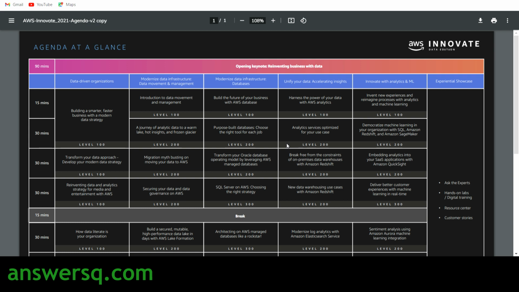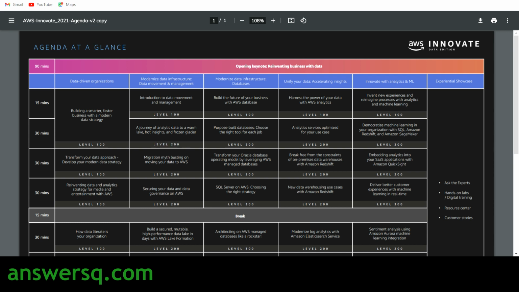So basically content is provided for everyone. Here they have given a level under each topic. If it is given as level 100, even if you are new to this field, you can attend this session. If you are an intermediate person and do not want to get into introductory concepts, you can attend the sessions given as level 200 or 300.